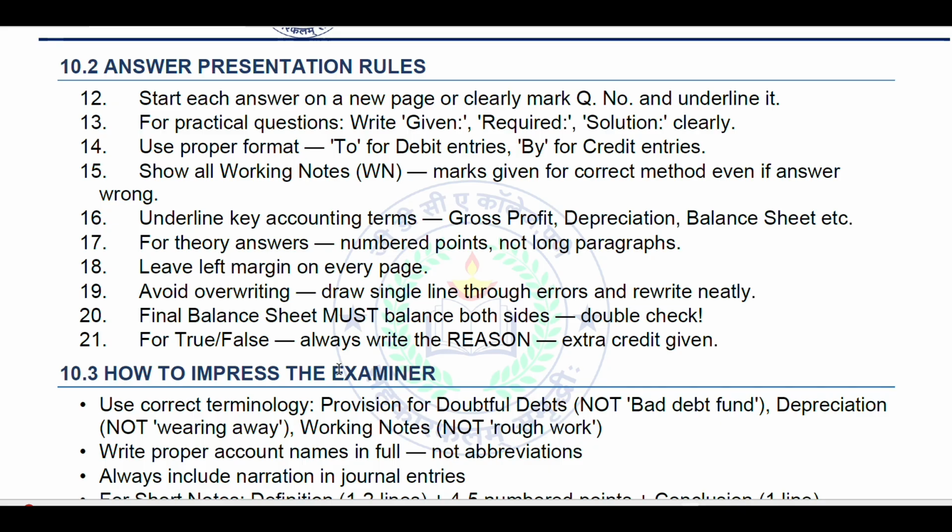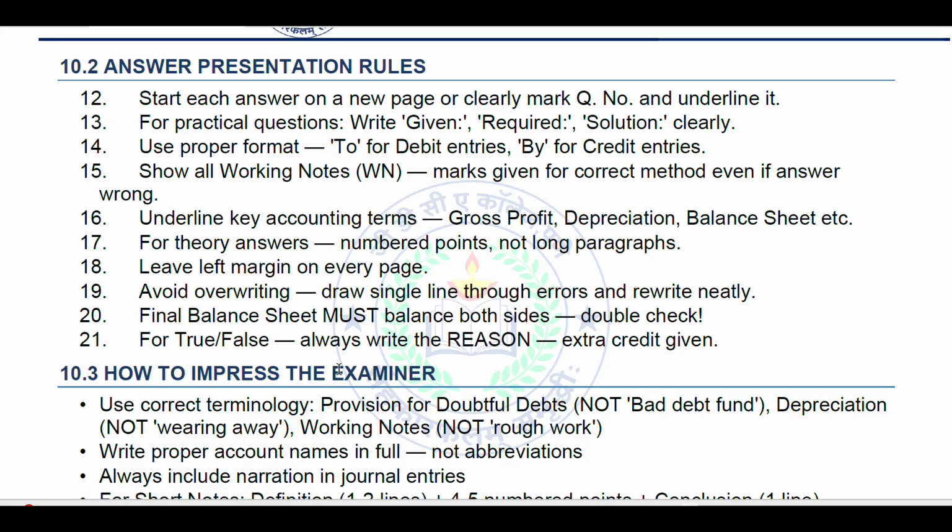So the margin should be there on the left side of the page. Avoid overwriting. Draw a single line through errors and rewrite neatly. The final balance sheet must balance on both sides. If not, double check and correct it.